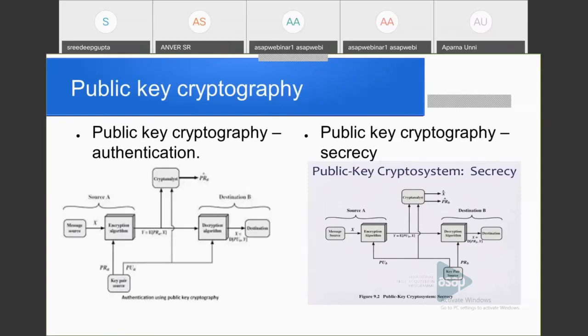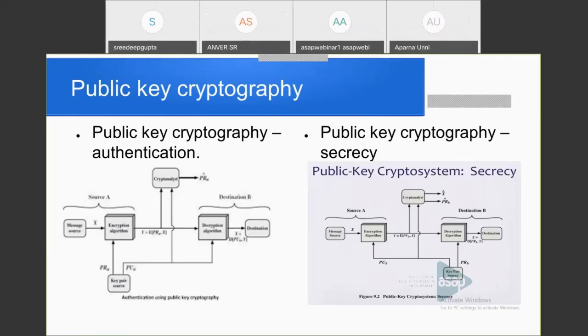Suppose Bob is sending a message to Alice, and while receiving the message at Alice's side, she should know this is from Bob only. Then how can she ensure this? In order to ensure authentication, Bob encrypts the message using his private key. Everyone knows his public key, so everyone can see it, but the ultimate aim is that Alice should identify that the message came from Bob only. So it is decrypted using the public key of Bob.